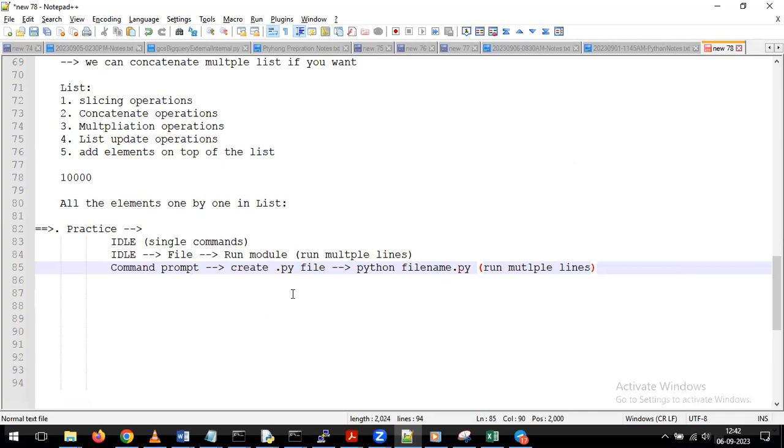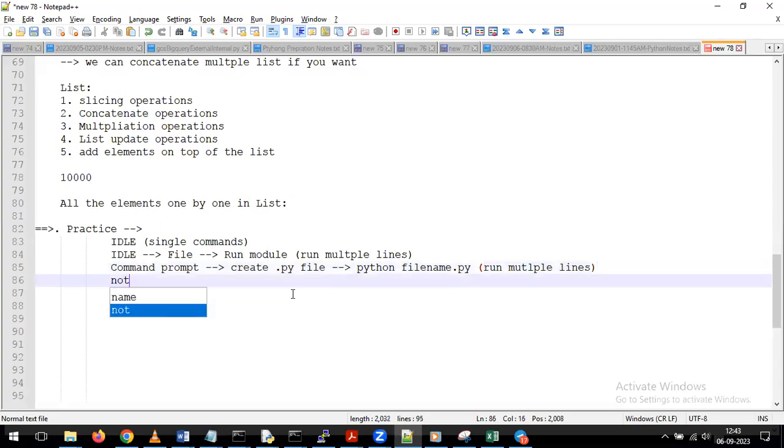Now, before going further, I want to show you one more approach to do the practice on top of Python. Here we can use notebooks, or we can call them Jupyter notebooks. With the help of Jupyter notebooks also, we can perform the practice on your Python program. But if you want to practice on Jupyter notebooks, first we need to perform the installation of Jupyter.